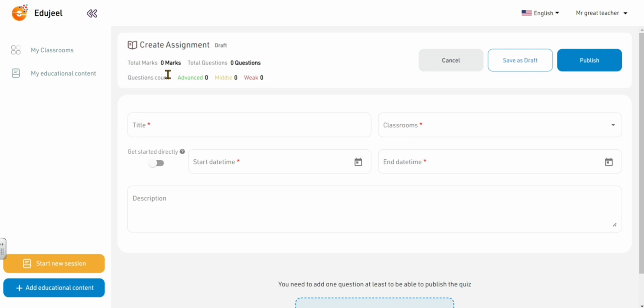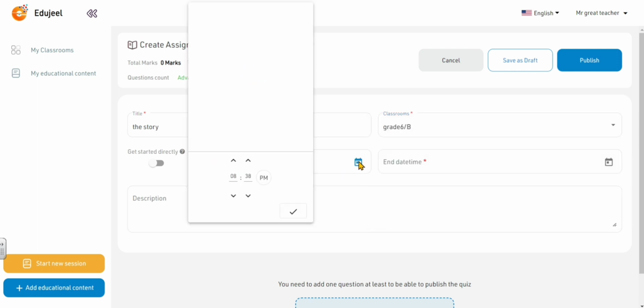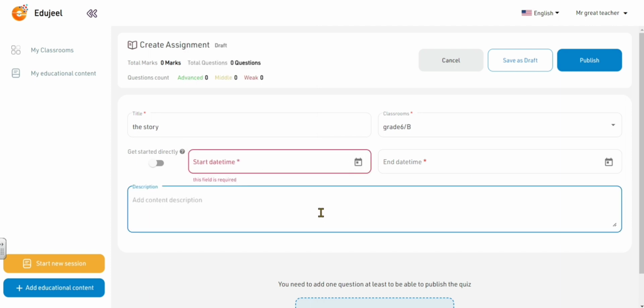And here is something which is very incredible. The differentiation: the advanced, the middle, the weak, or the beginners. So you can design your questions according to the levels of your students. Okay, so you can write the title, of course, of the activity that you're going to do for your classroom. You can say, for example, the story. And then you choose the classroom. And then you start date as usual, as we've done before, and also the end date, and then the description of the task or the assignment.